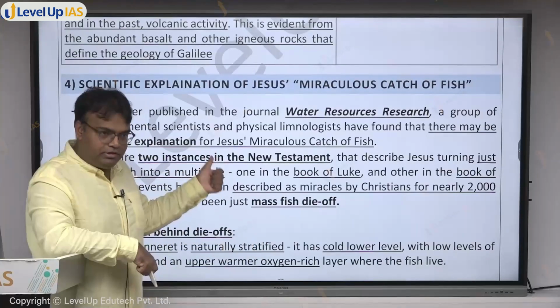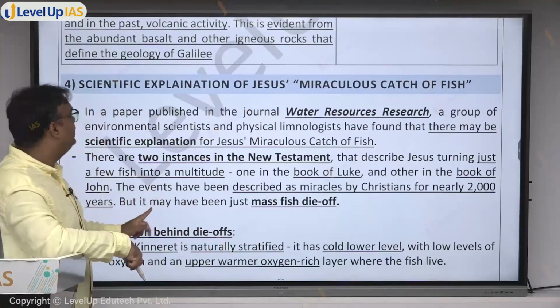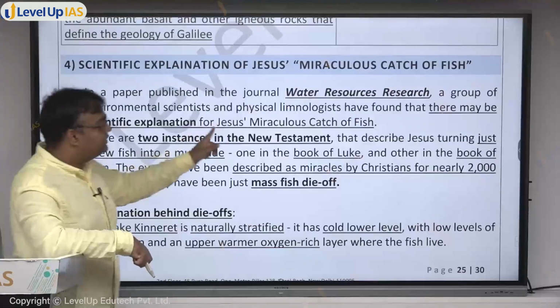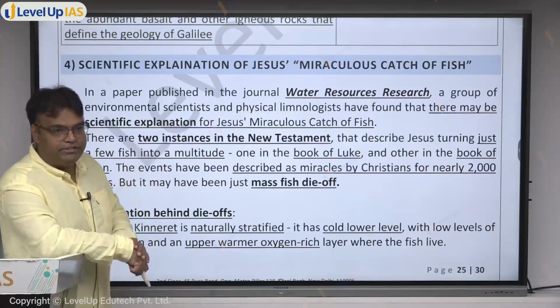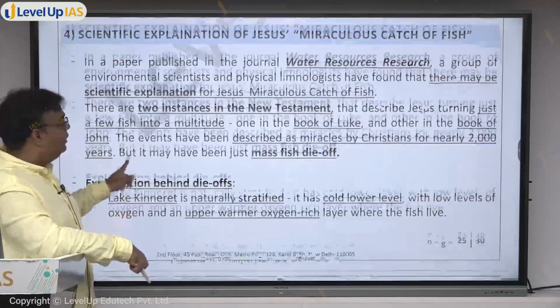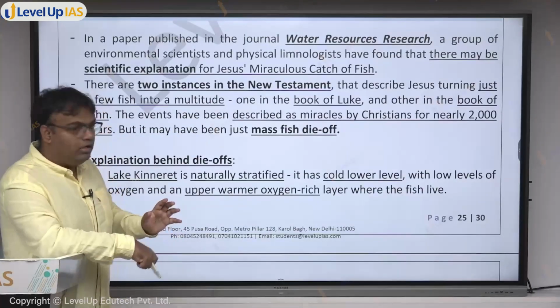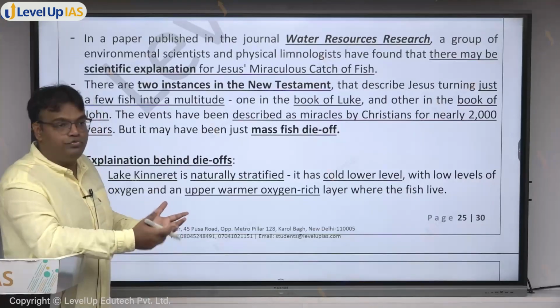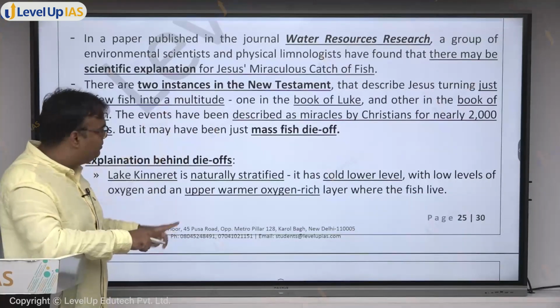So some environmental scientists and limnologists have published this article where they are explaining that Jesus' miraculous catch of fish has a scientific explanation. So what is the scientific explanation they give? There are two instances in the New Testament where this miraculous catch of fish thing is mentioned, है ना? तो वो mythology है, थोड़ा सा वो आप लोग खुद से पढ़िए.